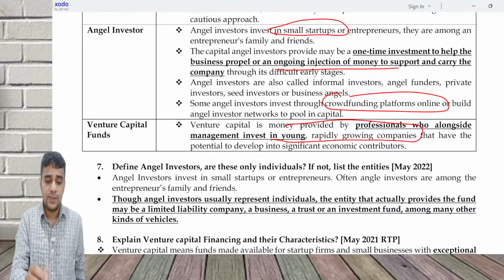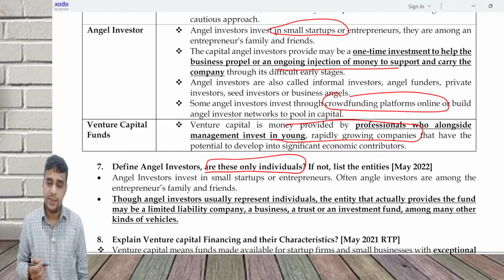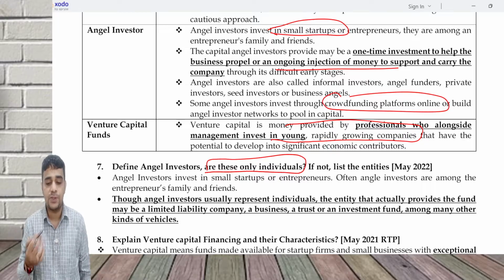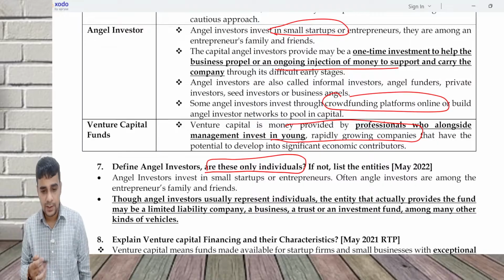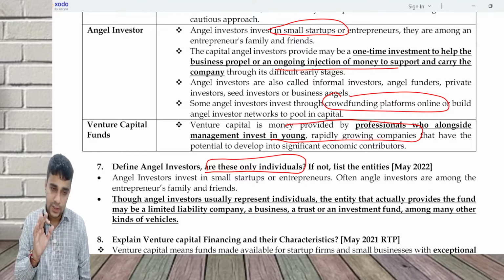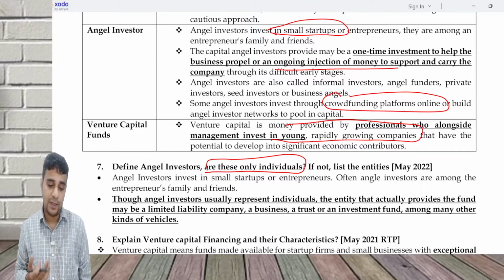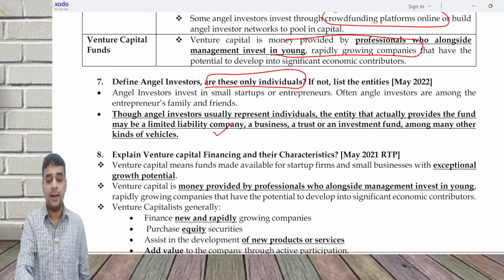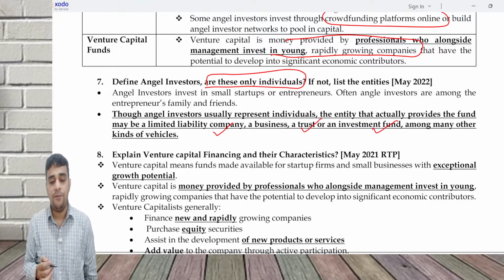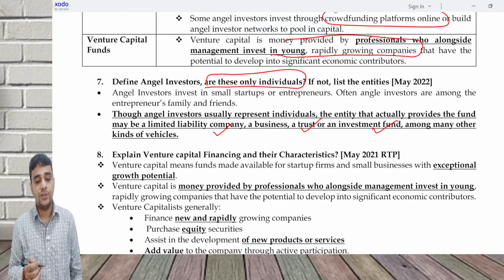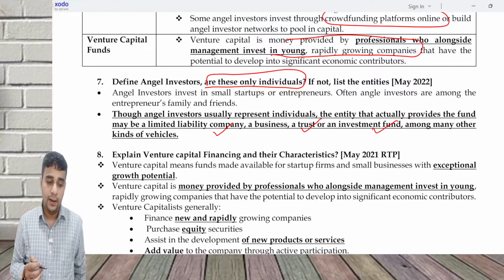Define angel investors. Are these only individuals? Angel investors are basically people who invest in small startups or entrepreneurs. They are mostly from your entrepreneurs, family and friends. Normally, angel investors would mean only individuals, but the structuring of an angel investment can also be as a limited liability company or a trust or an investment fund. So there are multiple ways of listing it. It is not that it has to be only an individual.